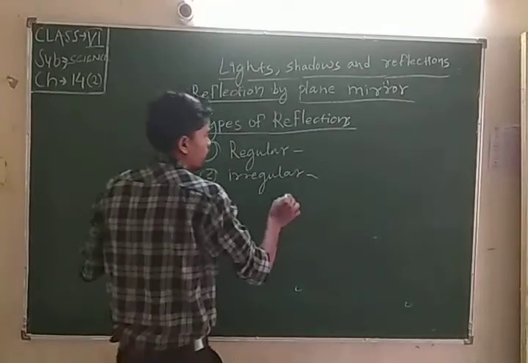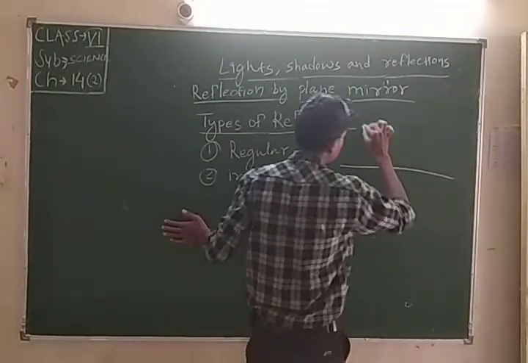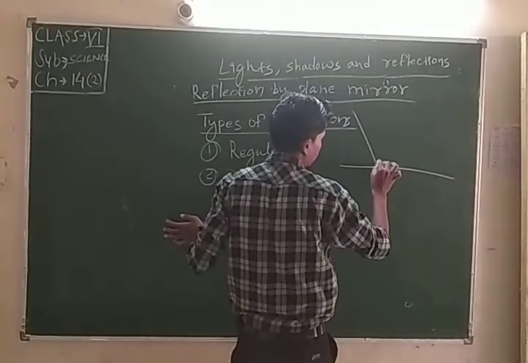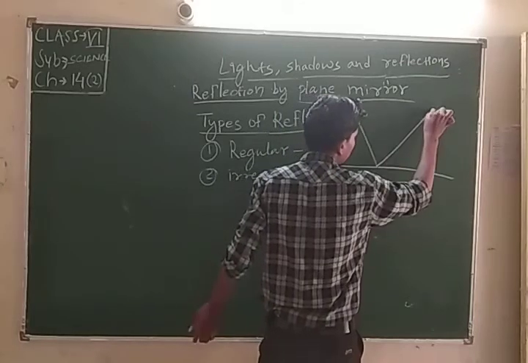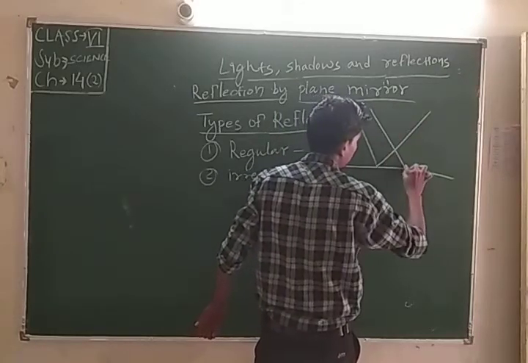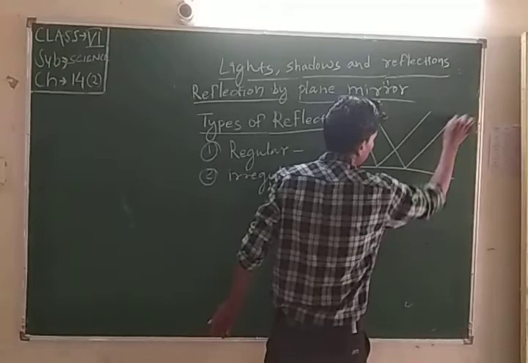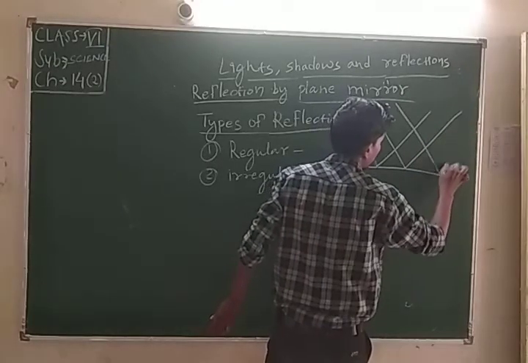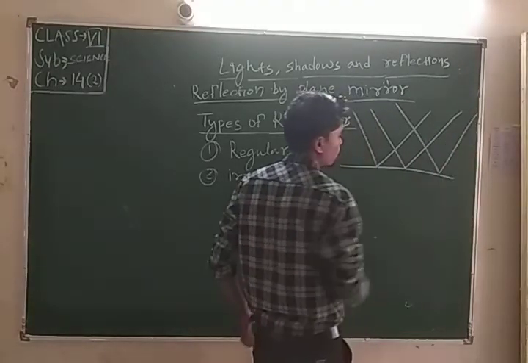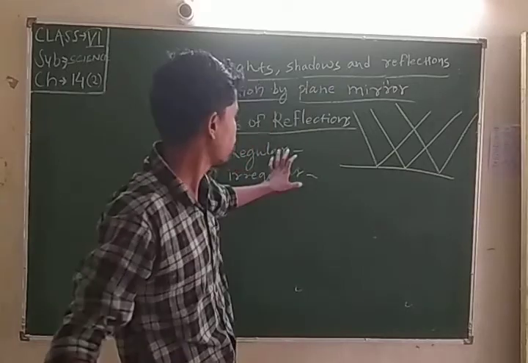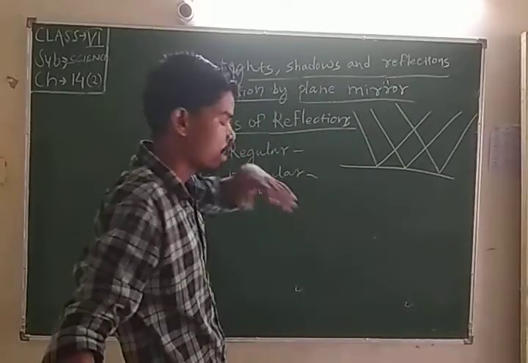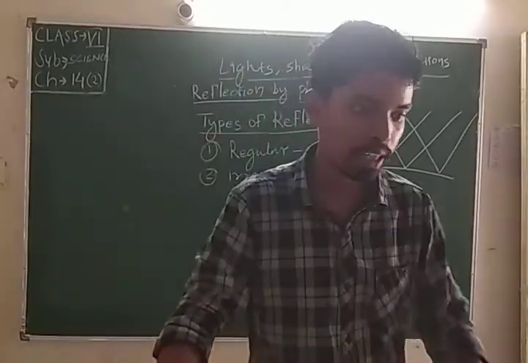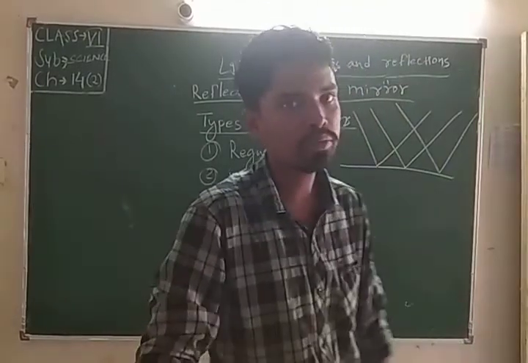Okay, when the incident ray falls on the mirror, what will happen? The ray of light always moves in one direction. It looks like this. This is a smooth surface, and this type of reflection is known as regular reflection. Another type is